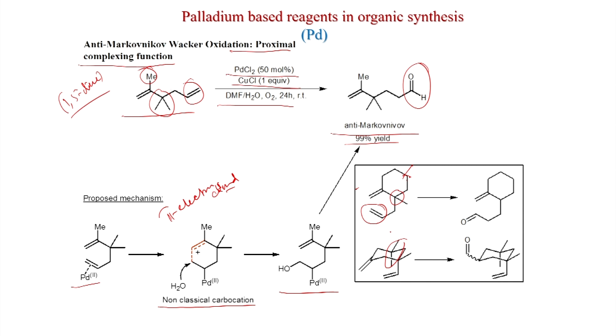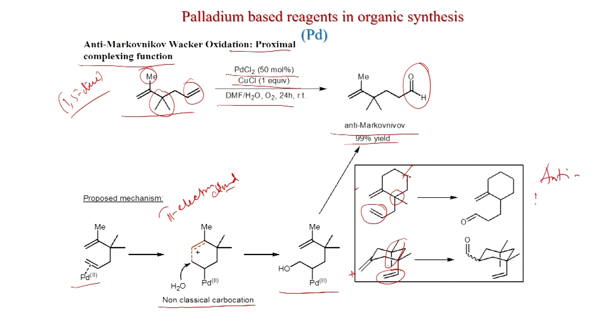This substrate: now this double bond will face some steric repulsion, because there is a methyl group here. So, the nucleophile will not attack this double bond. Instead, it will react at this exocyclic olefin, and here also the terminal carbon atom will react, because here also the non-classical carbocation will form, and you get the anti-Markovnikov product.